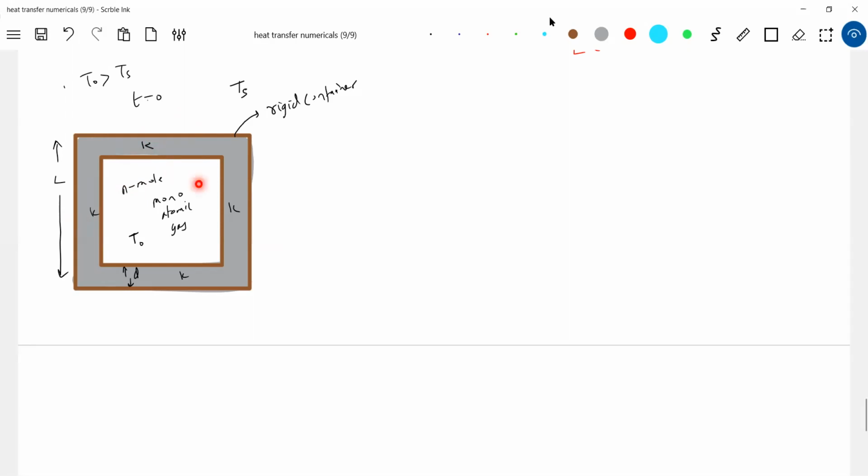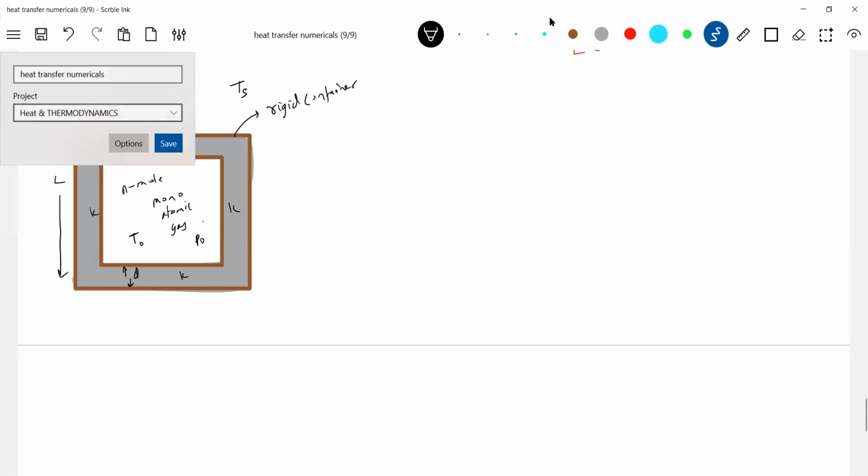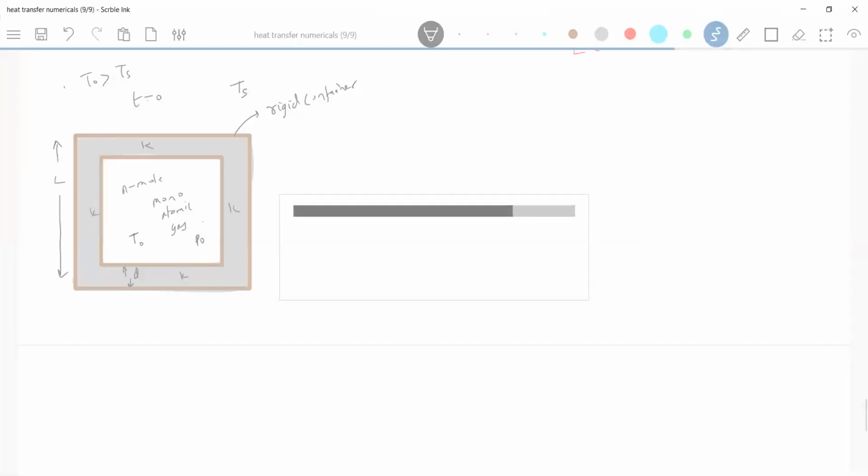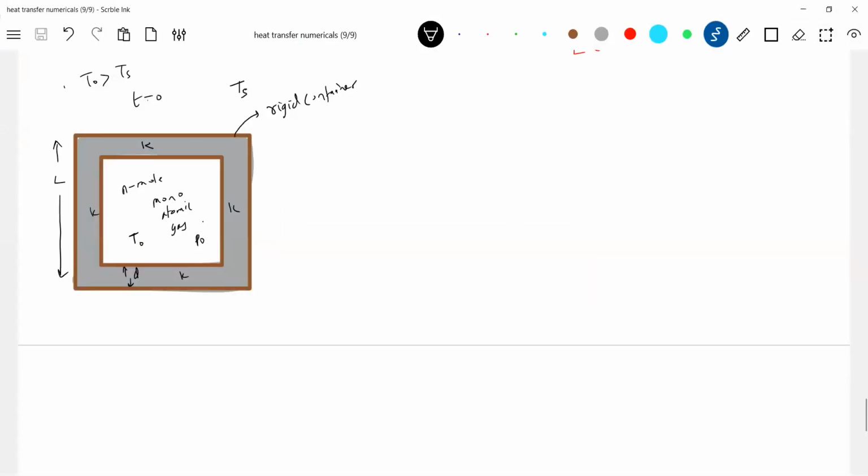Then I want the pressure of gas at any temperature. So initial pressure, let it be P naught. How to calculate the pressure of gas at any time T? What process will the gas undergo? Anybody wants to answer? Isochoric. Volume is constant, because rigid container means isochoric process here. So the gas here will undergo an isochoric process. Then we have to find out the temperature of the gas at any time. From the temperature, we can get the pressure.